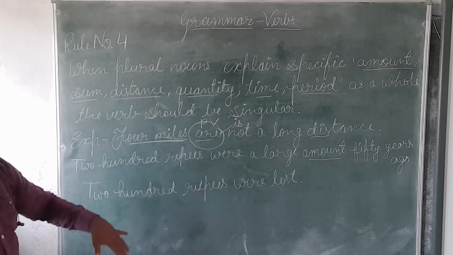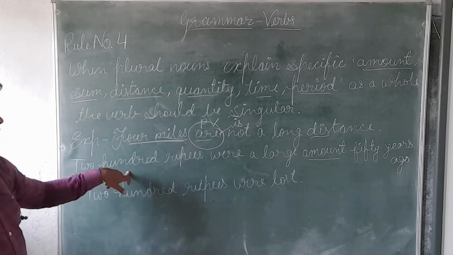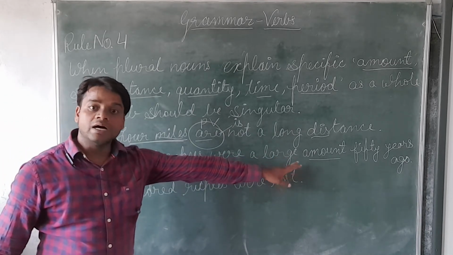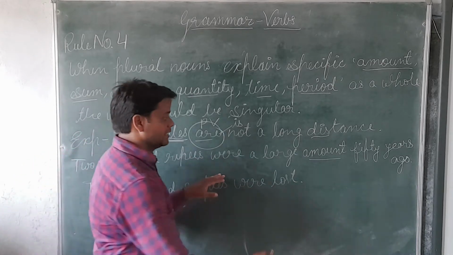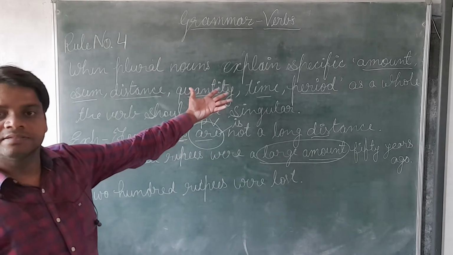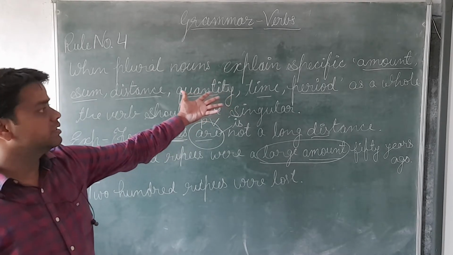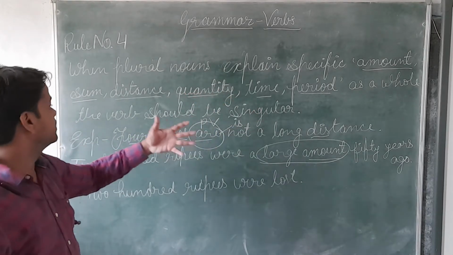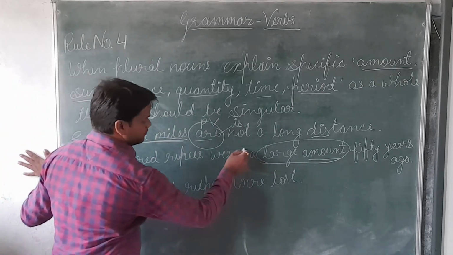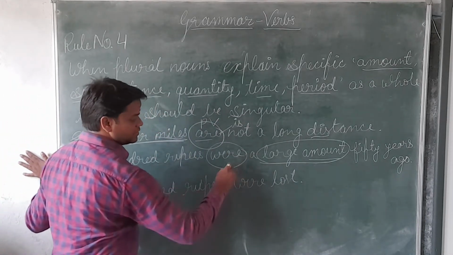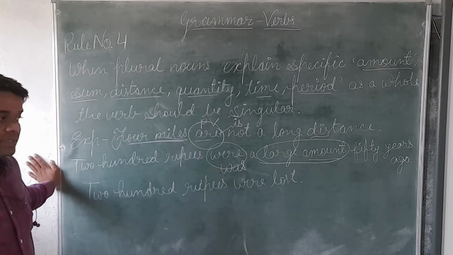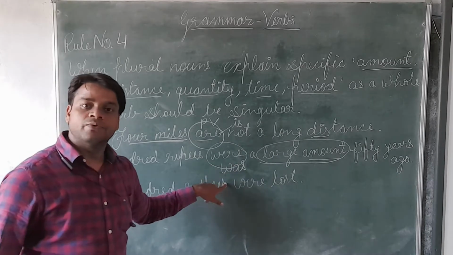Now we'll see the next sentence: 200 rupees were a large amount. A large amount. Again, according to the rule, it is used as a whole, so the verb should be singular. The verb used here is plural, so here we will use a singular verb, was. In place of were we will use was.